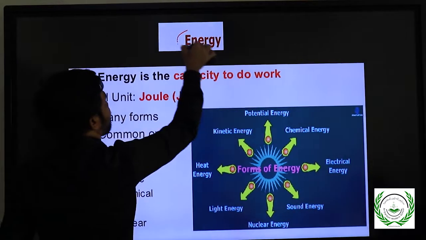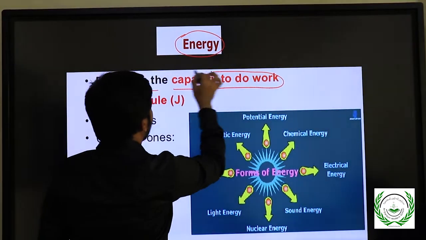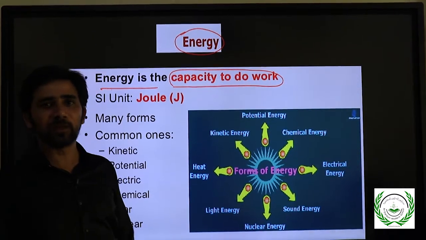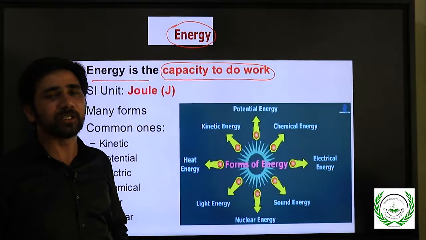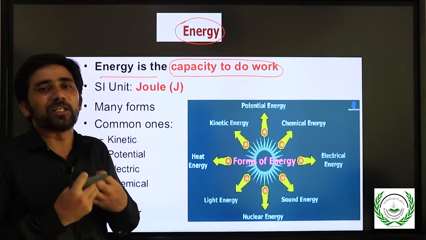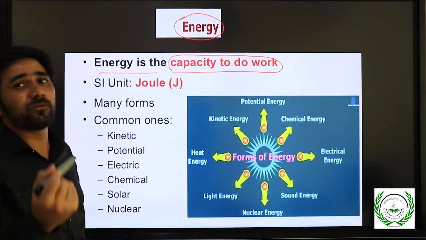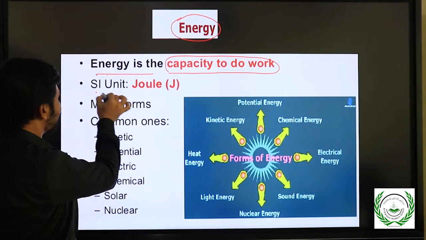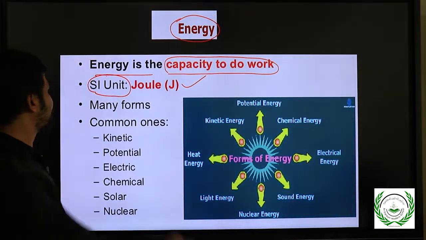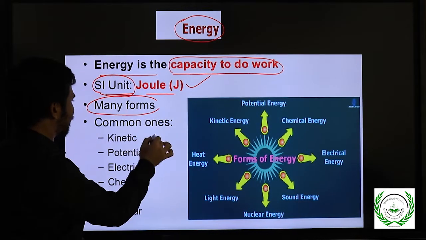What is energy? Energy is the capacity to do work, any work: walking, jogging, running, boxing, lifting, any work. If we want to do work, we need to have some energy. The food we eat gives us energy, right? So that is one form of energy we can also say. All energies can be measured in the unit joules, and the SI unit of energy is the joule.